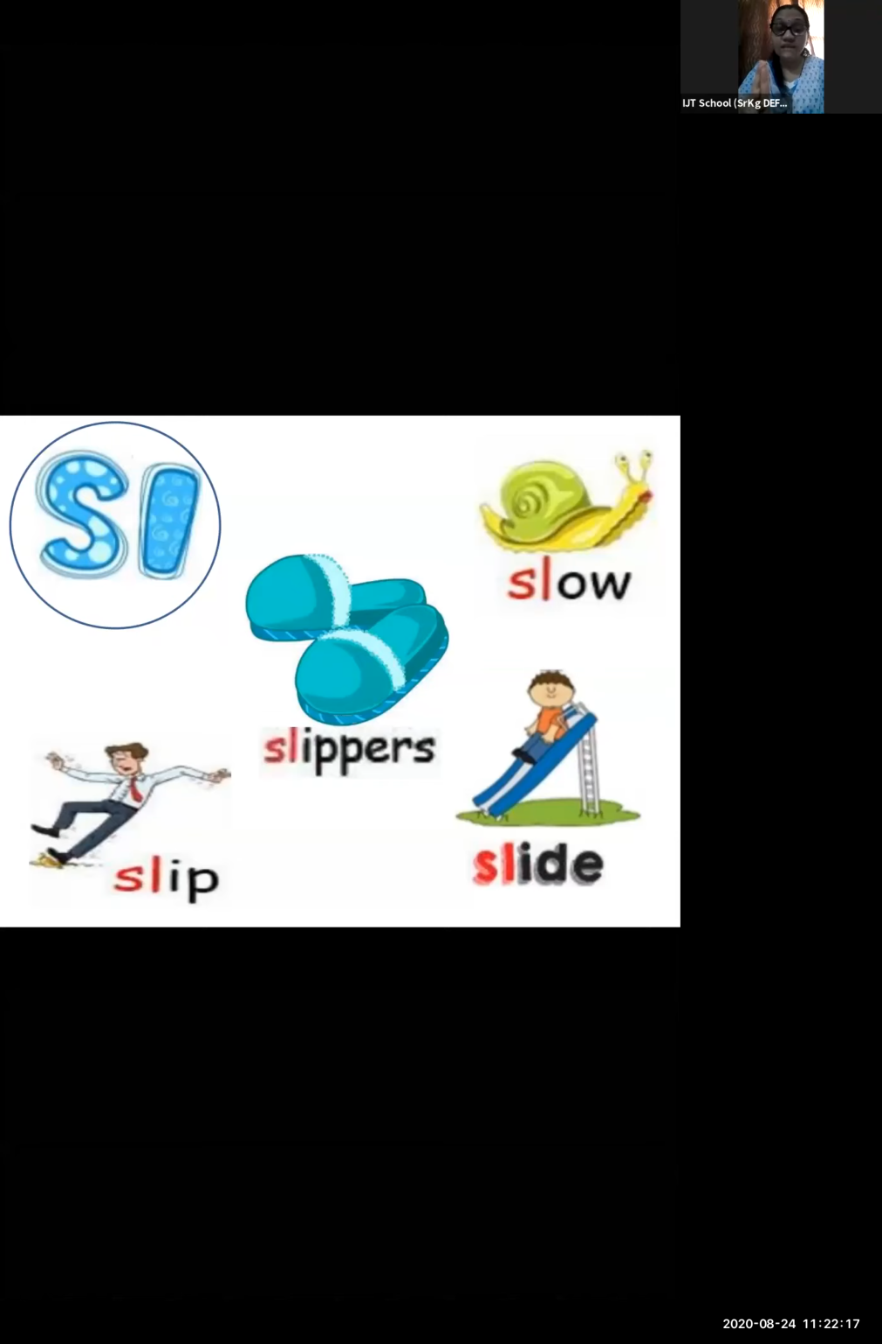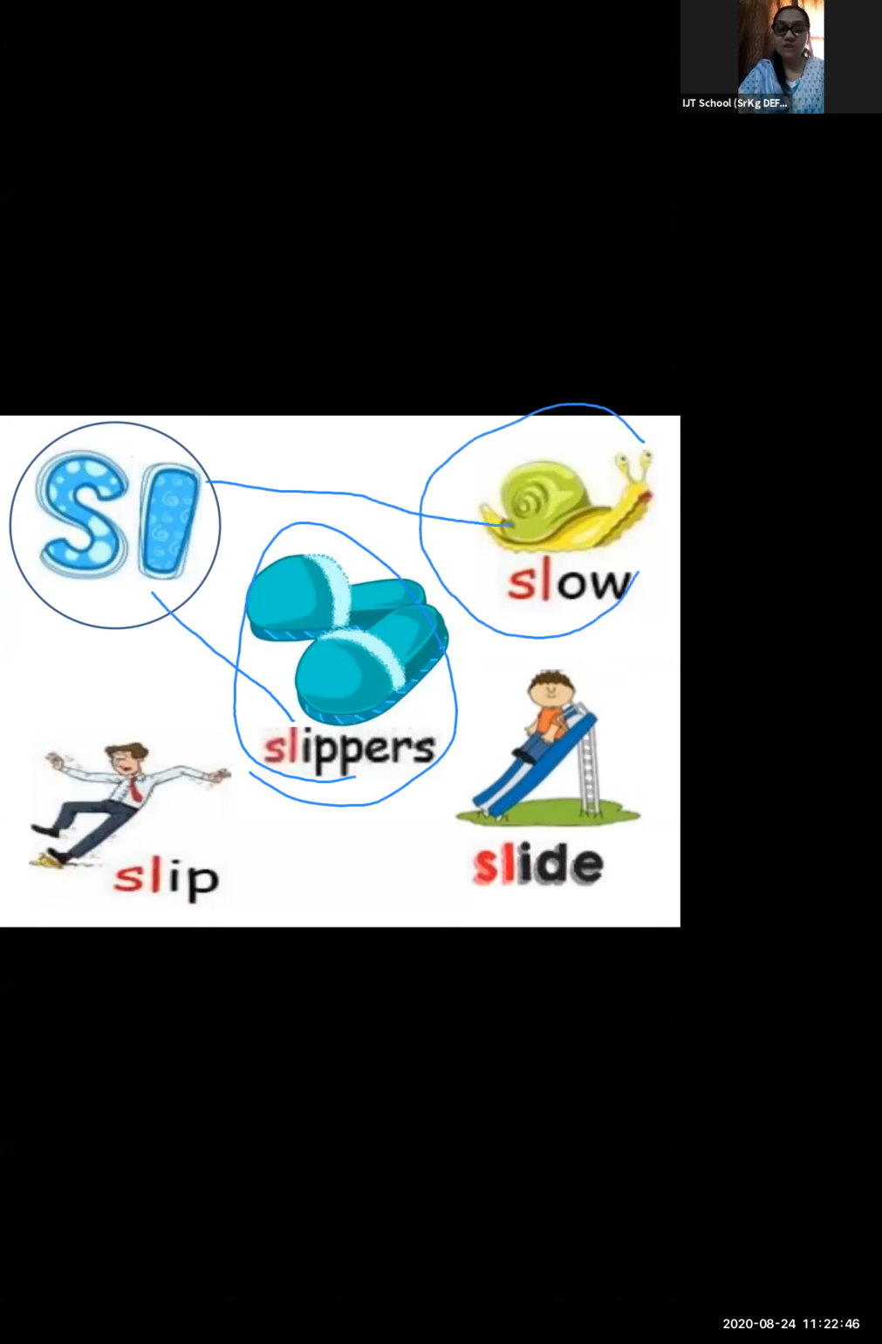Yes, now let us see which words can be formed with blend SL. चलो हम देखते हैं कौन से words form होते हैं with the help of SL blend. See, we can see slur in slippers. Yes, parents. Also, we can see slur in slow.